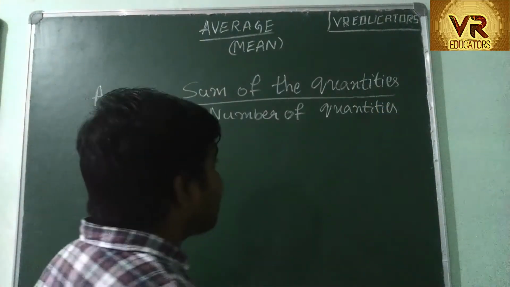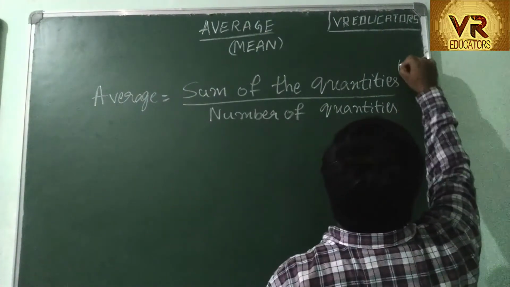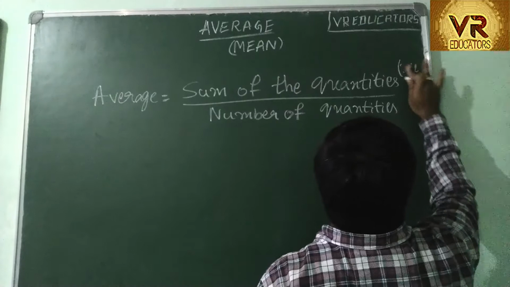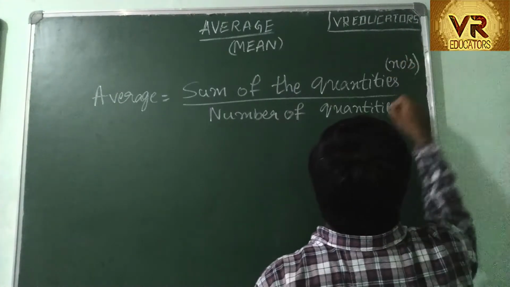Sum of quantities, or sometimes you can call it numbers, by total numbers.